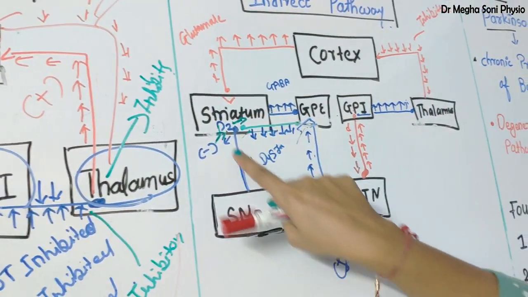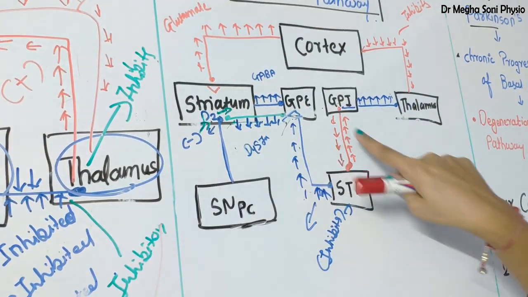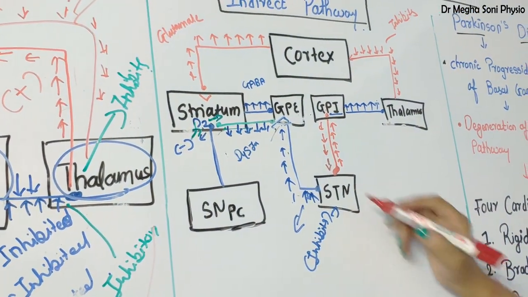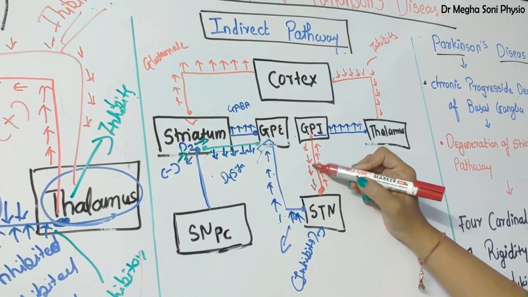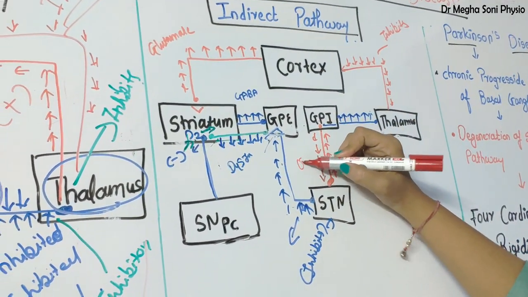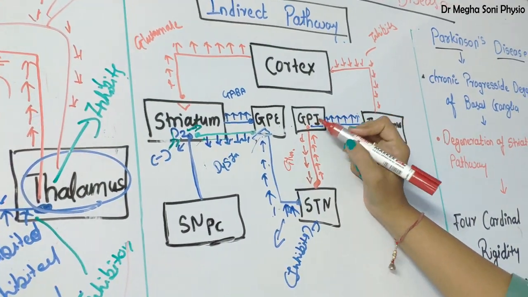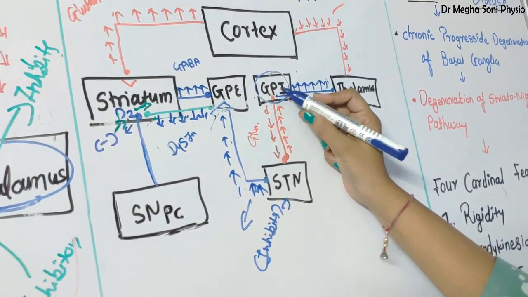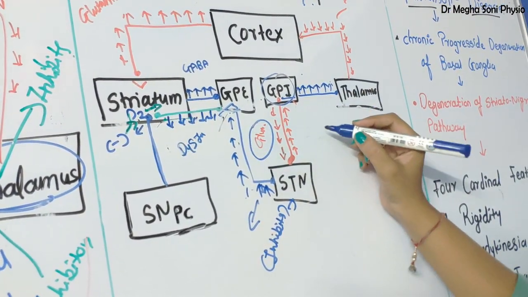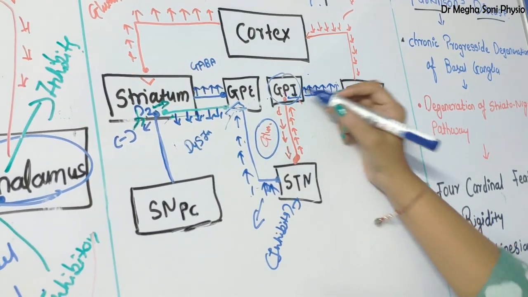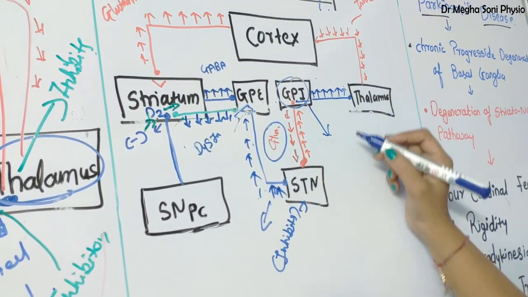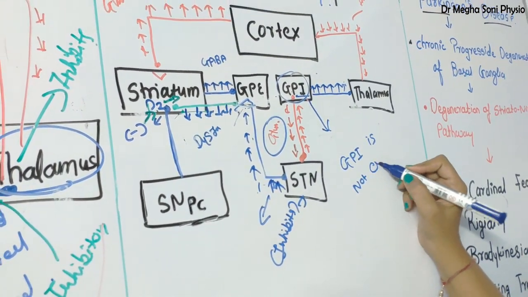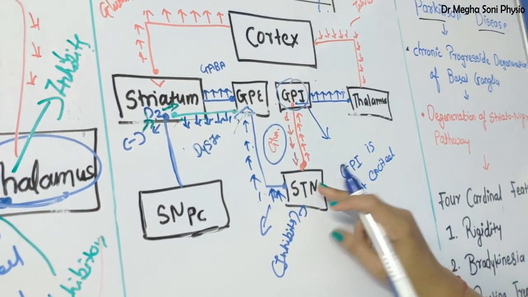This is what I am talking about, this pathway. In the previous pathway, the subthalamic nucleus secretes more glutamate over GPI, but in this pathway, the subthalamic nucleus secretes less glutamate over GPI. What is the nature of glutamate? Excitatory. As less glutamate is secreted over GPI, GPI is not excited or stimulated.